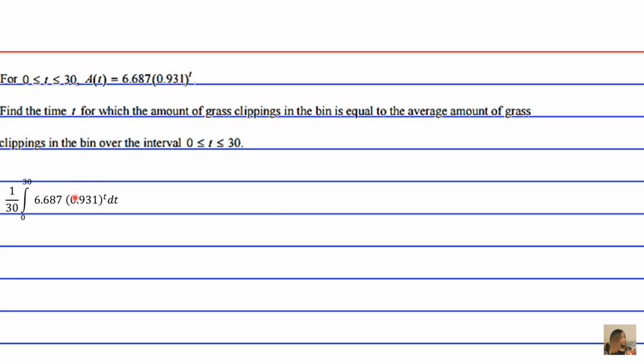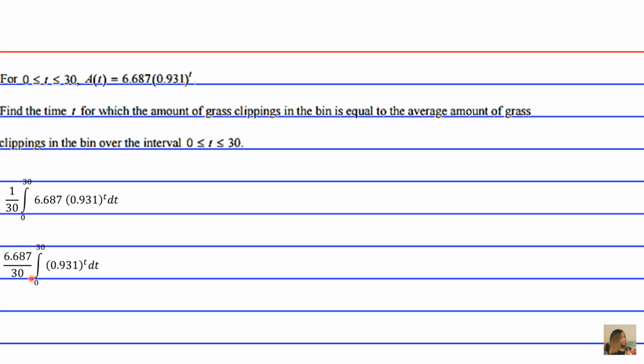Now, solving an integral where you have a number, a base, being raised to the variable with respect to which you're integrating is not so obvious to some people. And if it's not, that's fine, because on this test, you can just plug this into your calculator and solve it. But for those of you who want to know the detailed process, it's like this, okay?